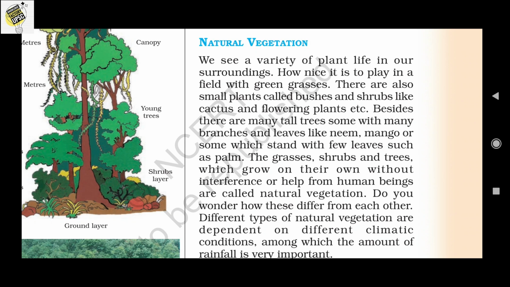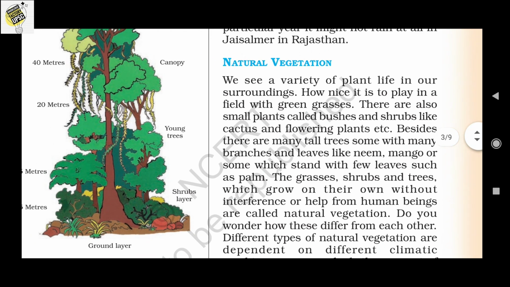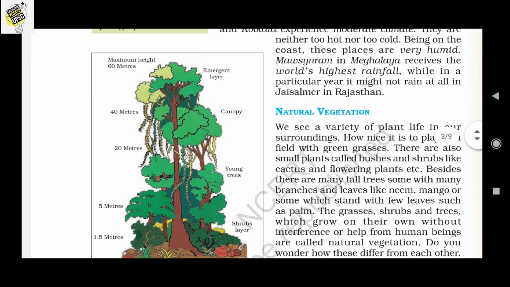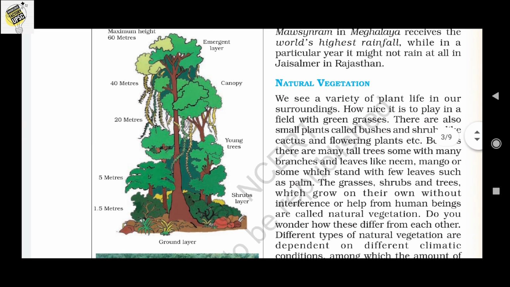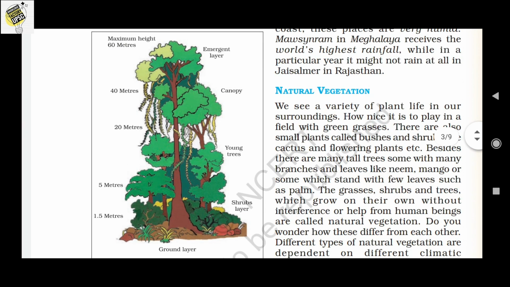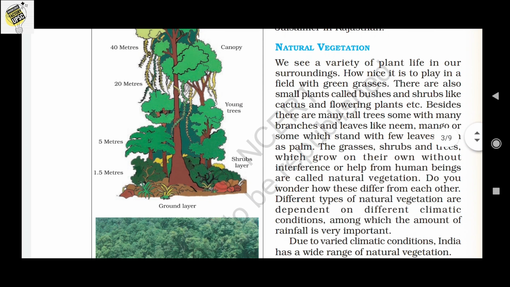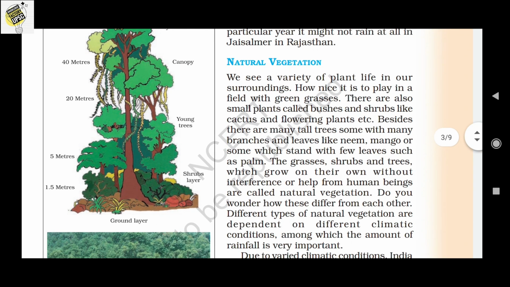The grass, shrubs, and trees which grow on their own without the interference or help of human beings are called natural vegetation. Here is a picture which shows natural vegetation. In this we can find shrubs, ground layers, the tree canopy, trees of different heights, different types of climbers, bushes, and shrubs. This constitutes natural vegetation. There is no human interference in the growing of the plants, so it is known as natural vegetation.